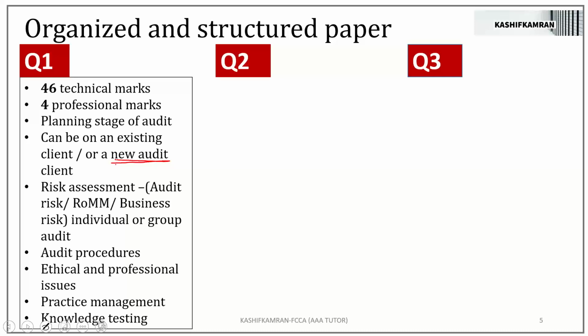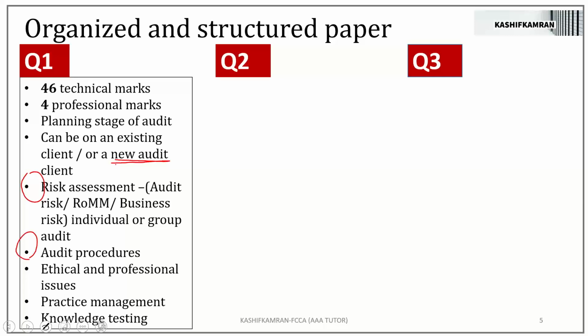But something which is a must in the question number 1 is risk assessment. That is a must. Audit procedures, more or less, is a regular feature. If you see 5 exam settings, out of those 5 you will find audit procedures in 4.